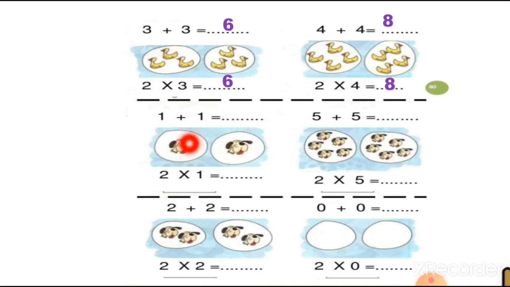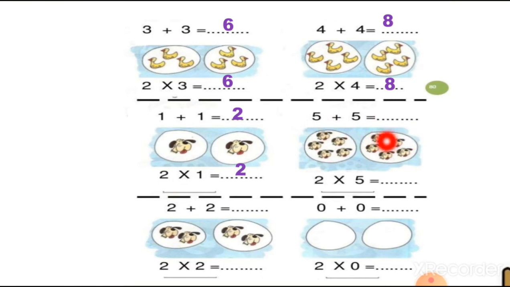Here is 2 groups and each group has 1 puppy. So there are total 2 puppies and 2 groups. That's why I put 2, and each group has 1 puppy. So 2 ones are 2. This way we have to do.